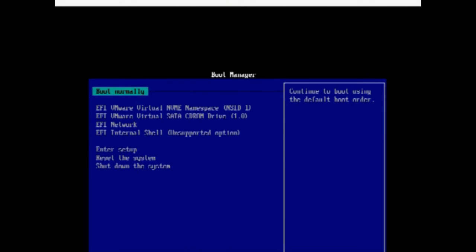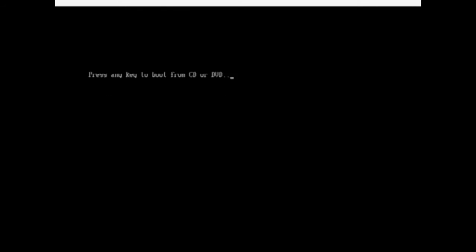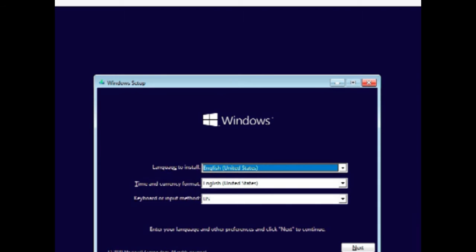So we have to choose boot normally, and it will start to install the operating system. So this is the logo of the Windows operating system. That is the operating system that we chose to install in this virtual machine. From this we can choose the language, time and currency, and also the keyboard.